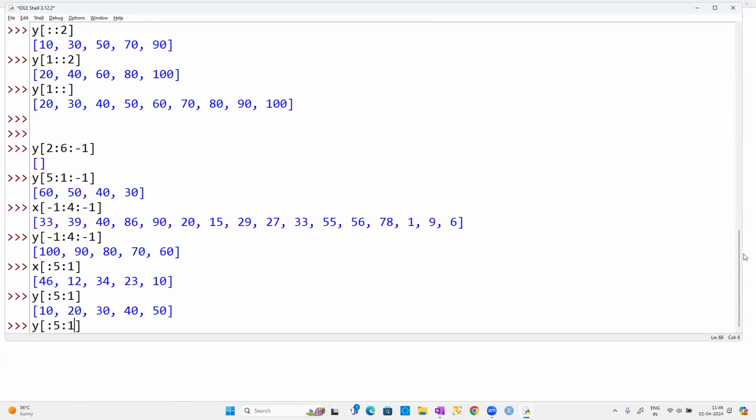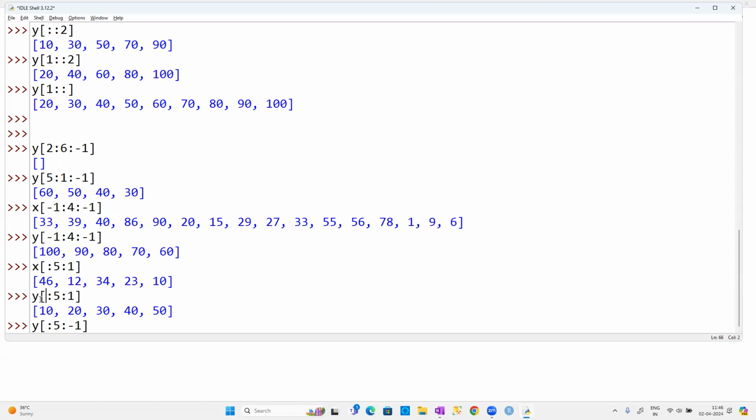But carefully, guys, if I write it as -1, what will happen now? Observe carefully, guys. Whenever I said -1, the complete concept changes, guys. Why does the concept change? Whenever I don't specify the starting index, and the step is +1, the default starting position is from 0, isn't it?